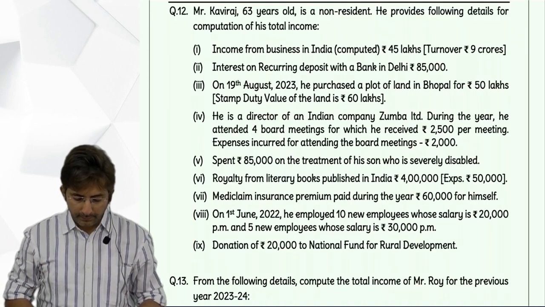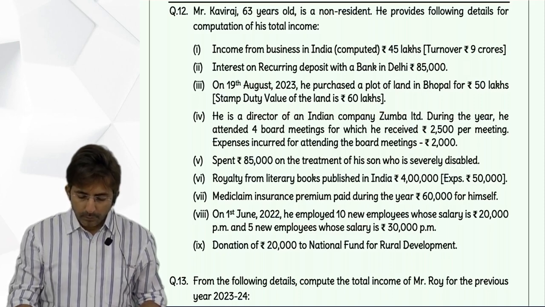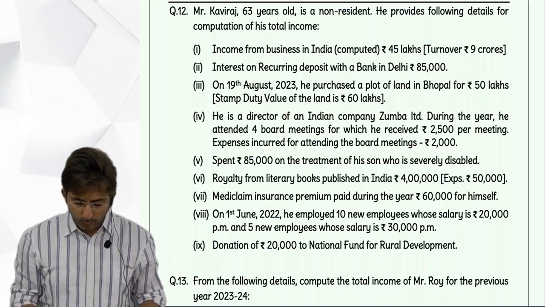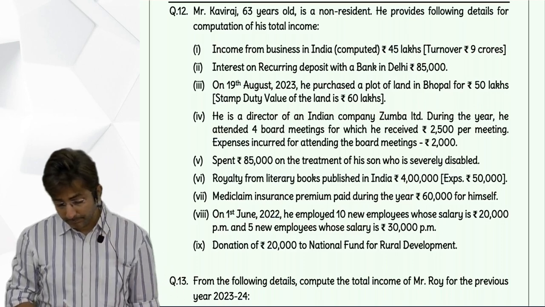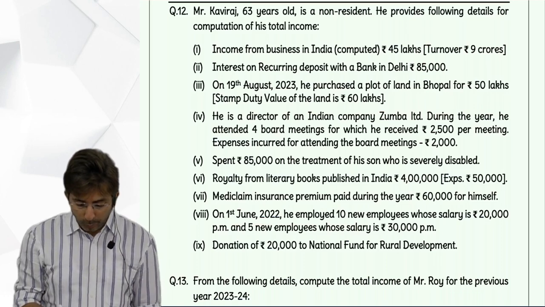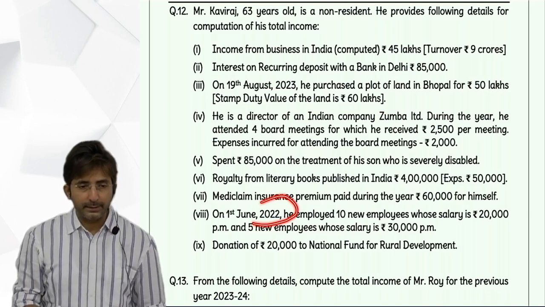Okay, now try the next point. On 1st June 22, actually there was a printing mistake here. I forgot to tell you. This is not 22. This is 1st June 23.